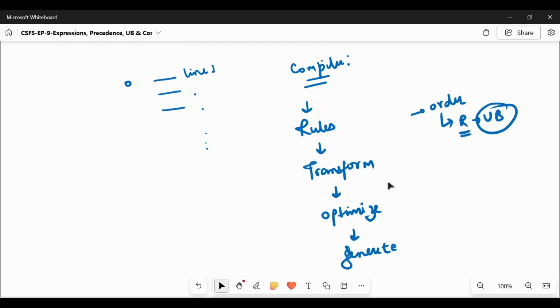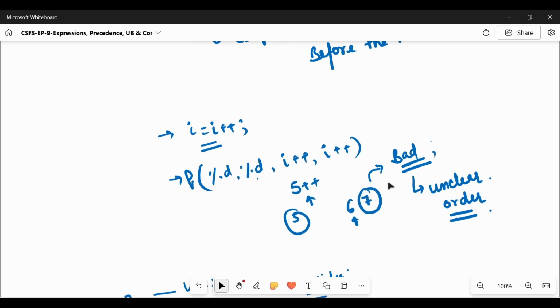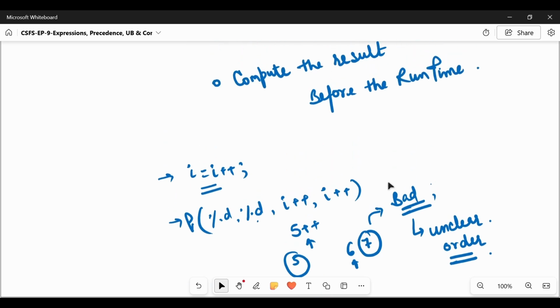So we can say that undefined behavior is not random behavior, it is behavior outside the language contract. When the compiler doesn't know in which order or which rules it is following, it assumes things and produces different results. So it's the programmer's responsibility to take care of these things.